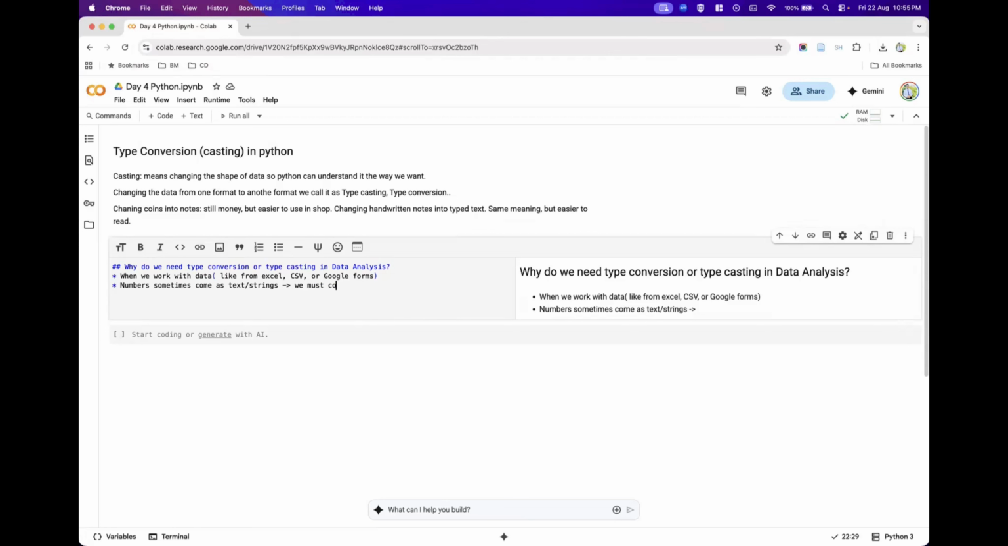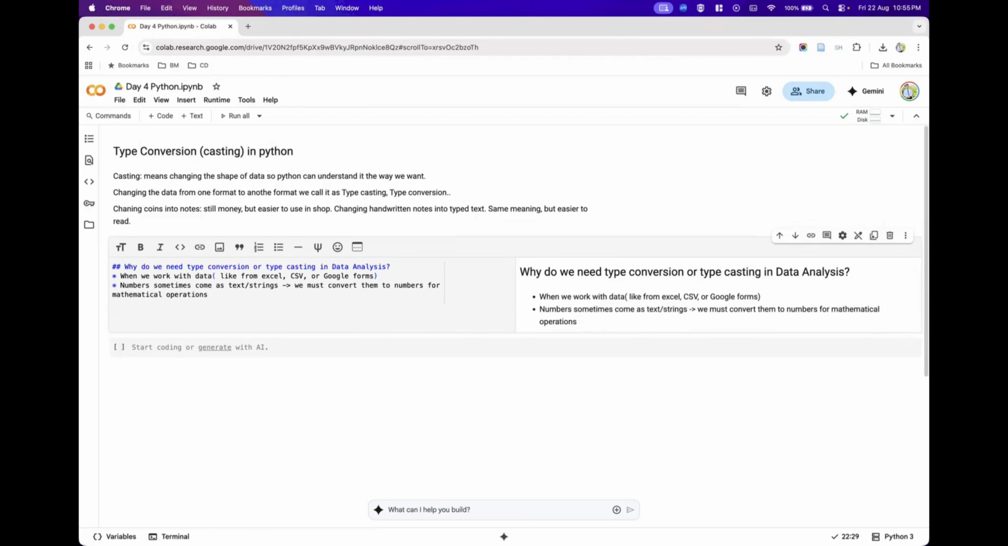So we must convert the numbers which come in text or strings into number format, for mathematical operations. Say, for example, if we have received data where the value is 50, but instead of 50 it is written as rupee 50, then it is treated as text. In that case, we should turn that value, which is in text or string format, into an actual number.